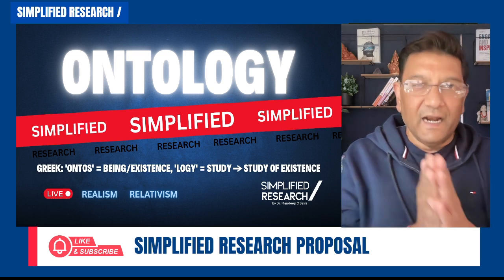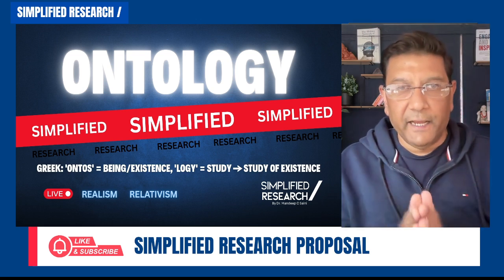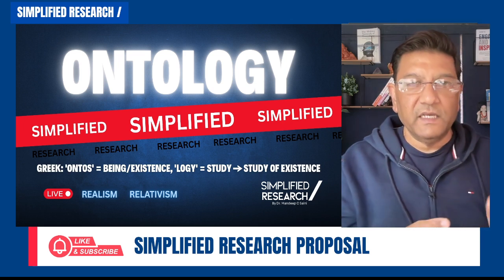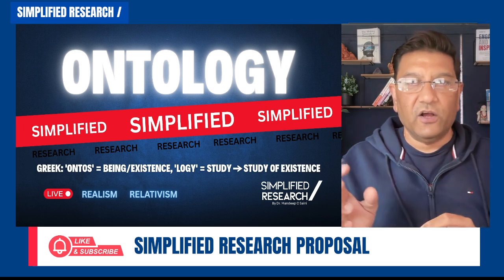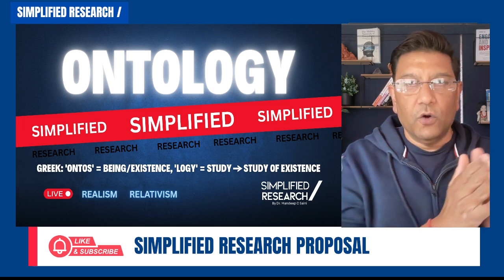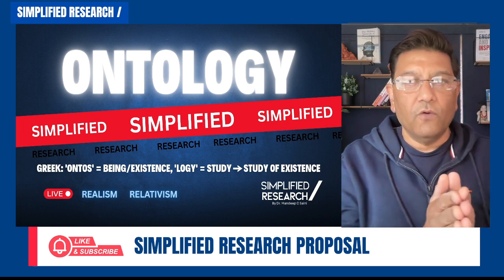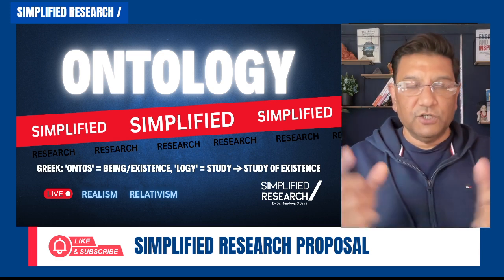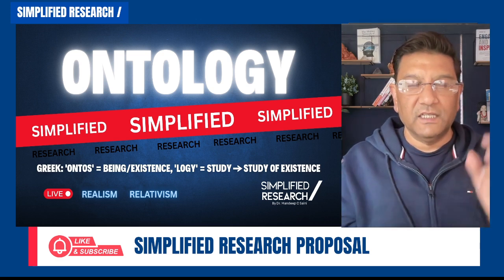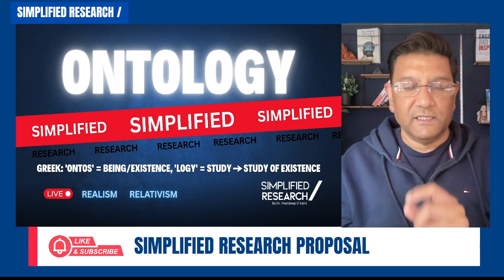So what do realism and relativism mean? Before that, let's look into ontology again. Ontology means ontos, existence, and logy is study. So the study of existence is ontology. So the first branch in the philosophy is ontology, the study of existence.